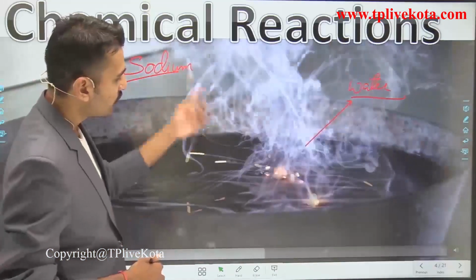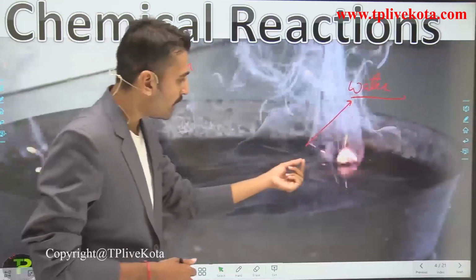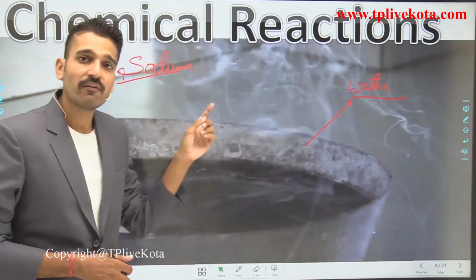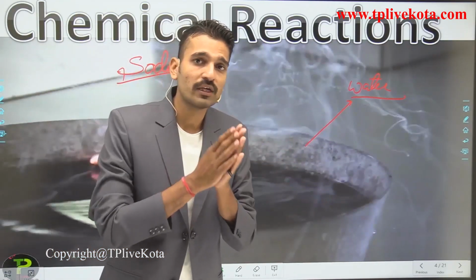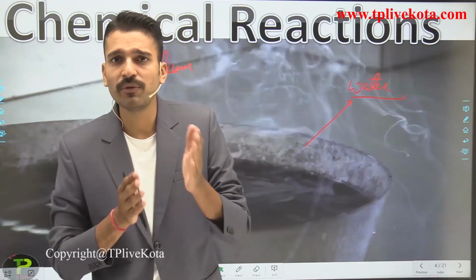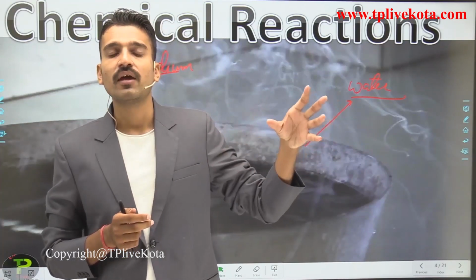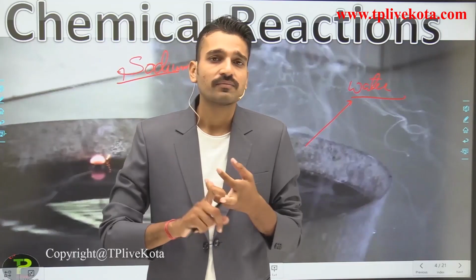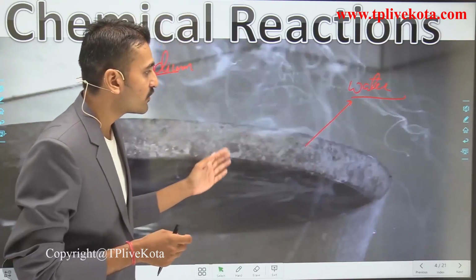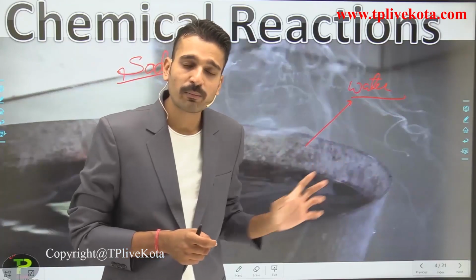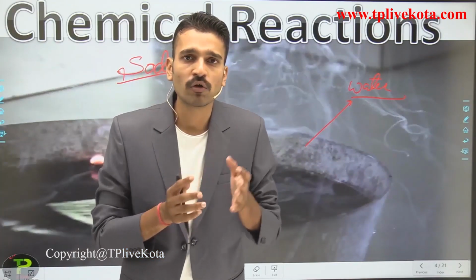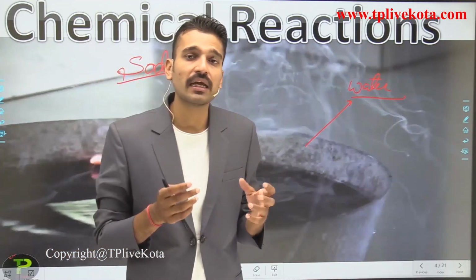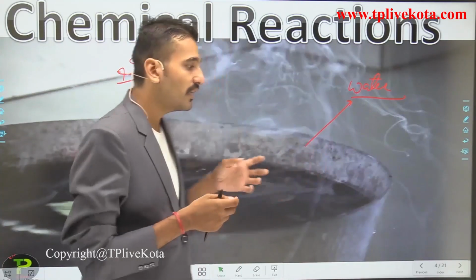So here you see, when sodium is put in this container, the sodium metal is bubbling here and there with the evolution of a gas. And when this gas is released, due to the heat of this reaction, it means that energy is being released. It can be in the form of heat, light, or electric energy. Here you see the vapors coming out from this container, and the heat energy evolved is so high that the hydrogen gas which has been evolved catches fire immediately, and the sodium metal starts to burn.